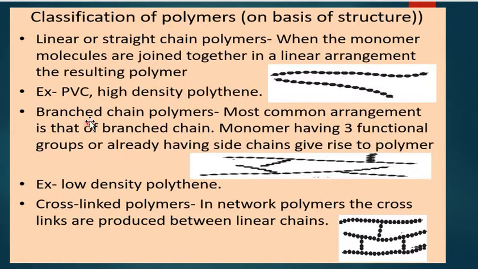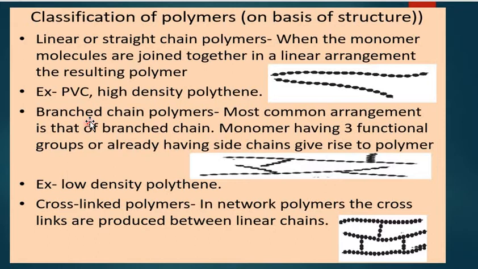Linear or straight polymers are where the monomers are joined together in a linear arrangement, giving rise to a polymer in a straight chain, for example PVC.